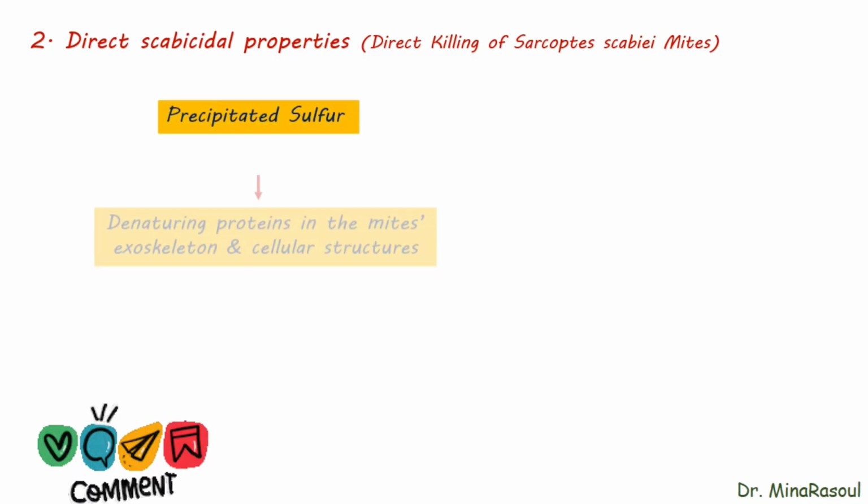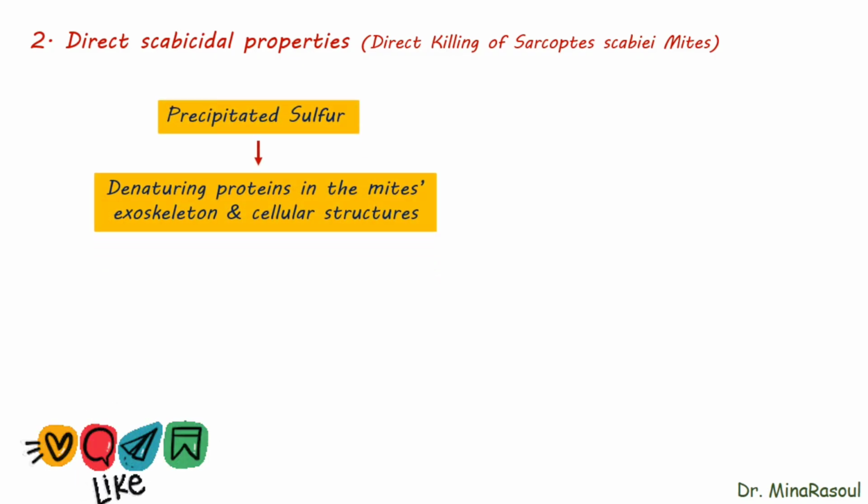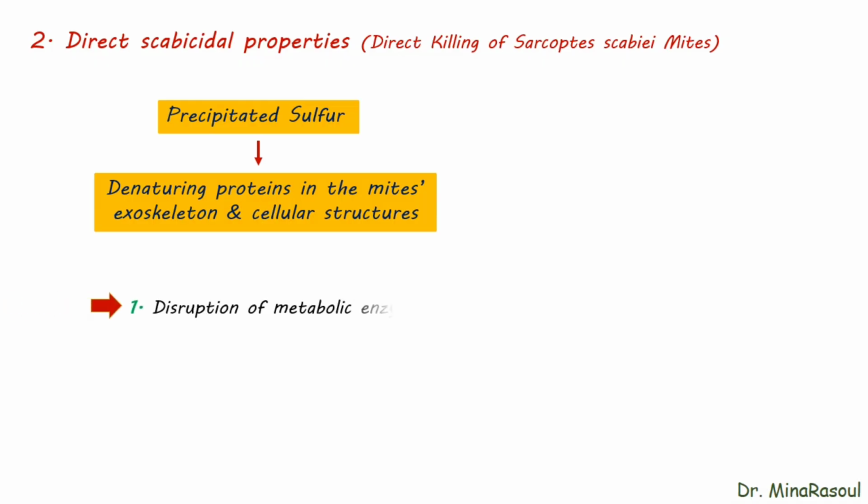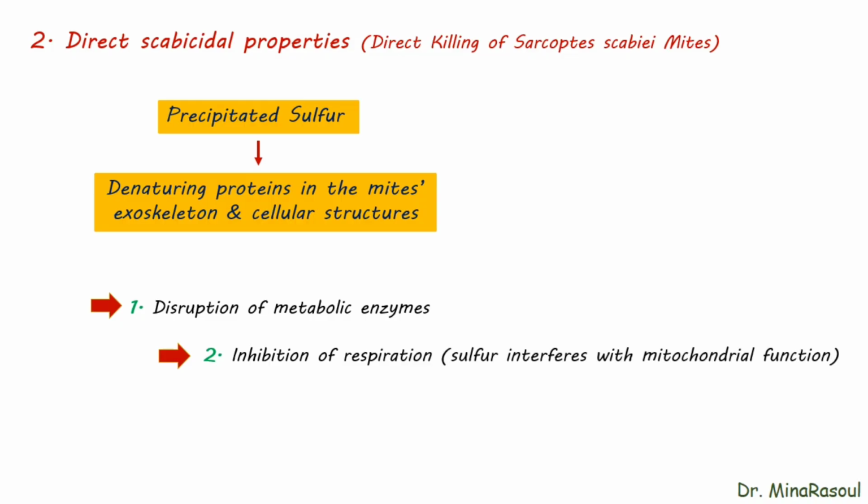2. Direct scabicidal properties, direct killing of Sarcoptes scabiei mites. Precipitated sulfur denatures proteins in the mite's exoskeleton and cellular structures which leads to 1. Disruption of metabolic enzymes. 2. Inhibition of respiration, sulfur interferes with mitochondrial function. 3. Paralysis and death of mites and eggs.